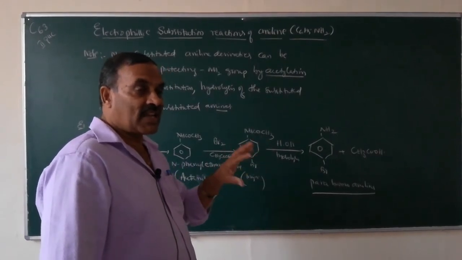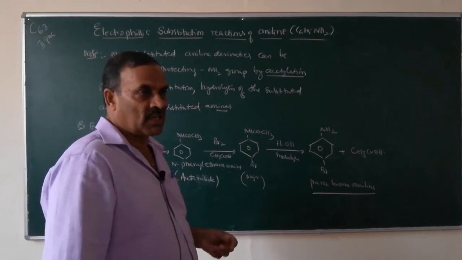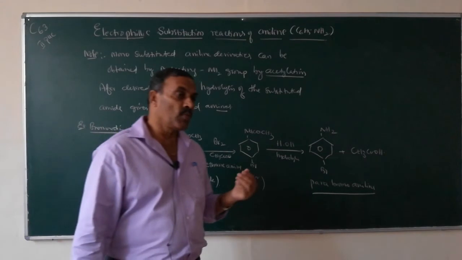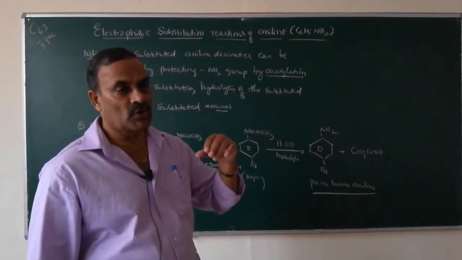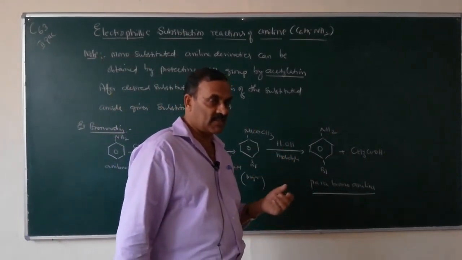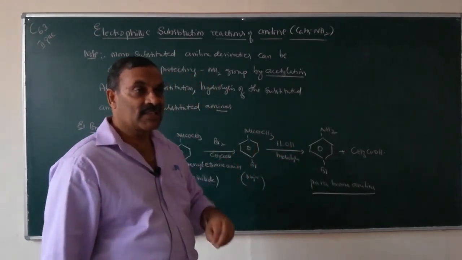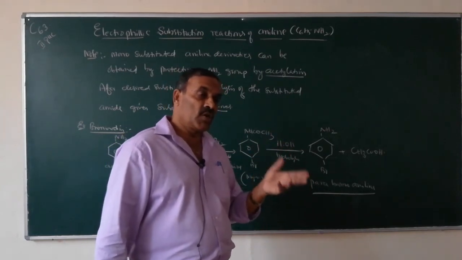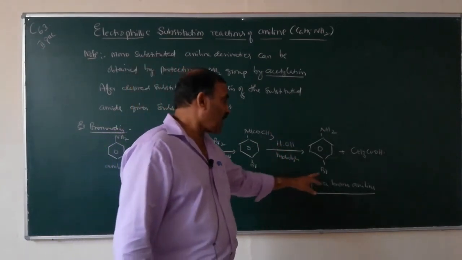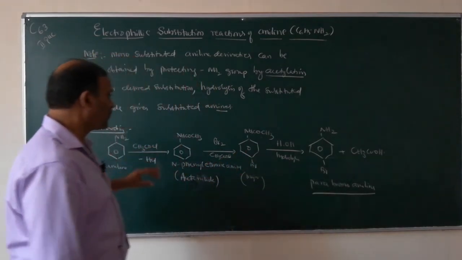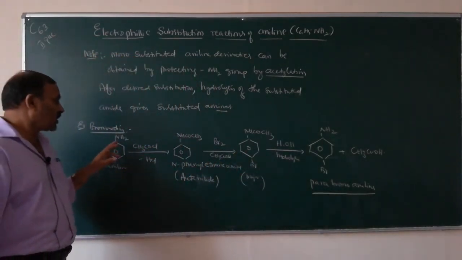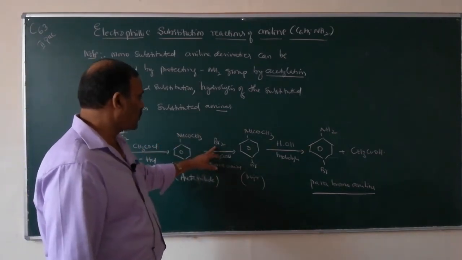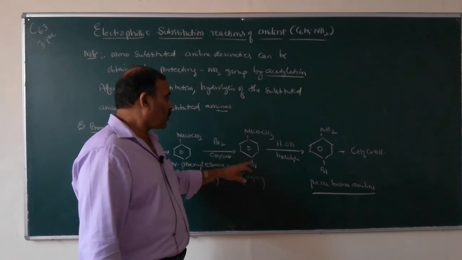If aniline is directly brominated, you will get 2,4,6-tribromoaniline. You will get a mixture of both ortho and para-bromoanilines. So if you want to convert aniline into only para-bromoaniline, first you have to convert aniline into acetanilide, and then brominate, you will get para-bromoacetanilide.